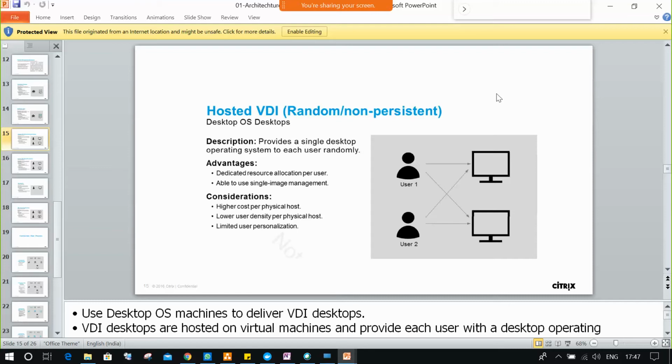I think in this slide you will definitely get some doubts. Anyone have any doubts? Mostly this slide will give some doubts because the same method is already available. Why are they discussing hosted VDI once again?